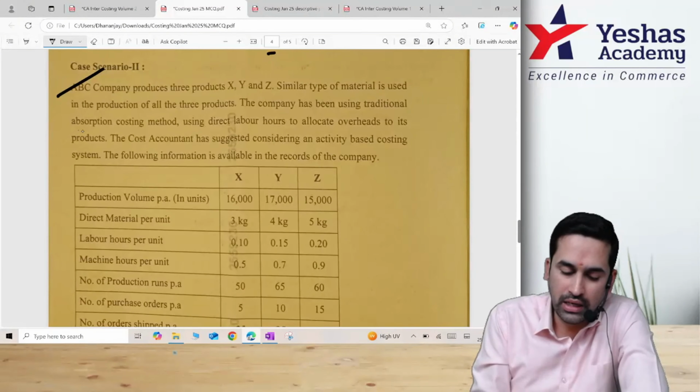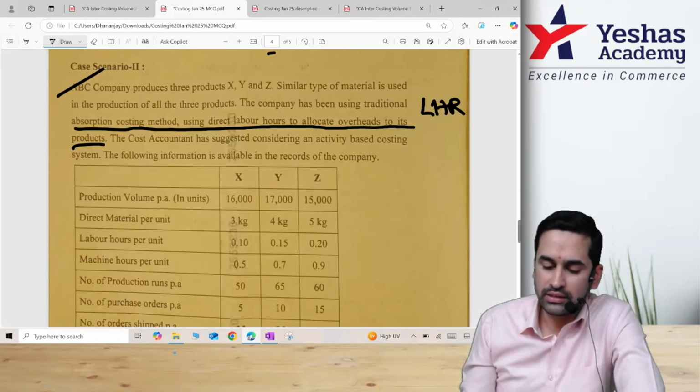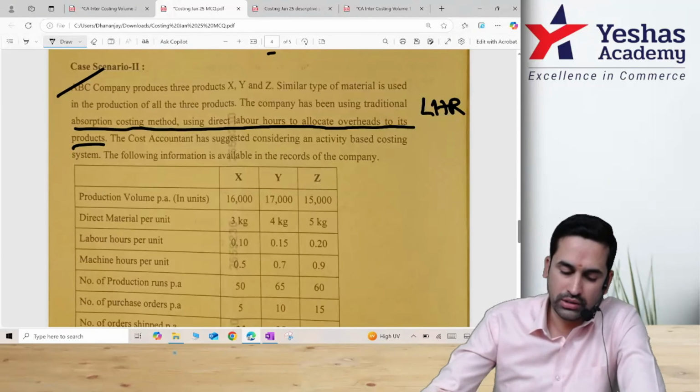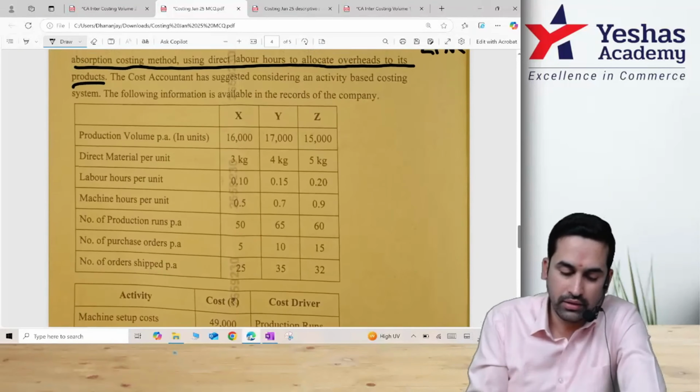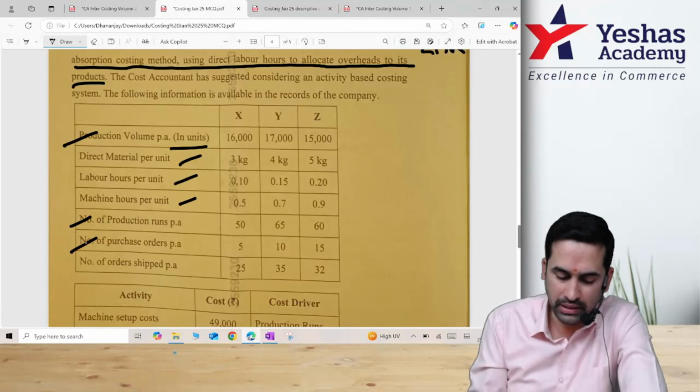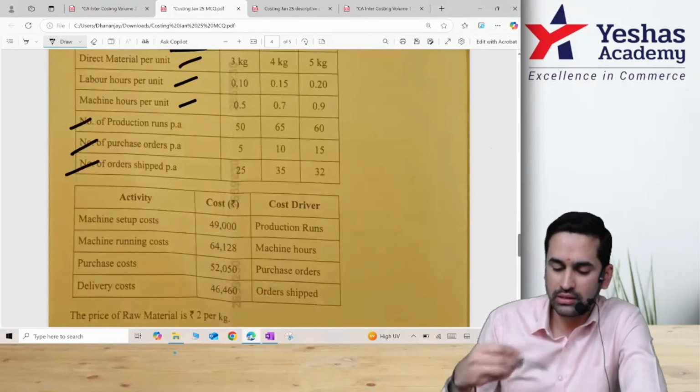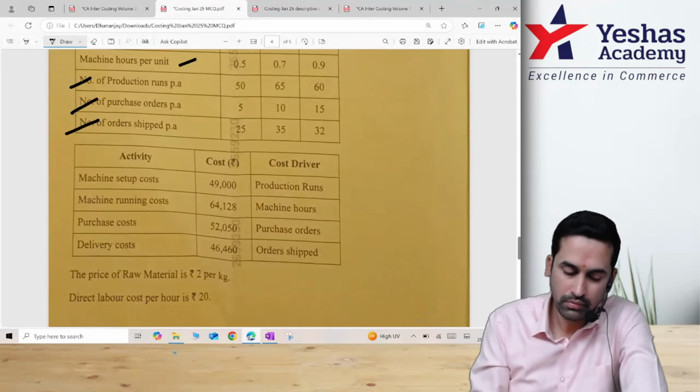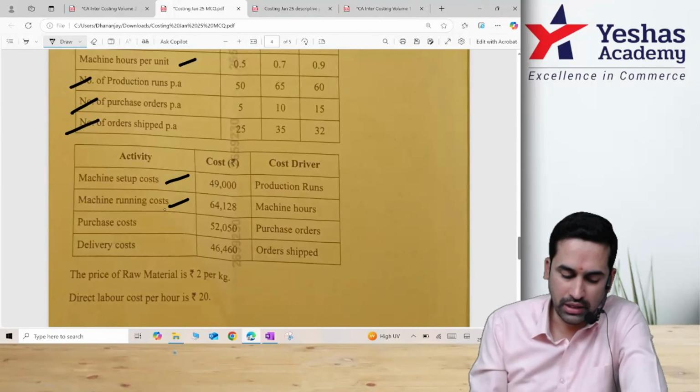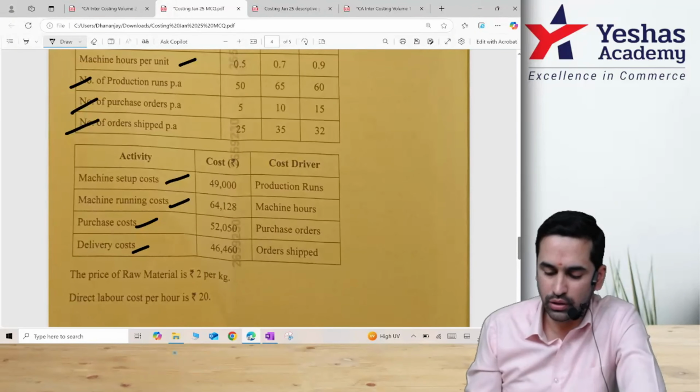That means as of now they are in the labor hour method. The cost accountant has suggested considering activity based costing, and the following details are given. Production in units of X, Y, Z, material cost, labor cost, machine hours, production runs, purchase orders, number of orders shipped, meaning delivered, machine setup cost, machine running cost, purchase cost, delivery cost.